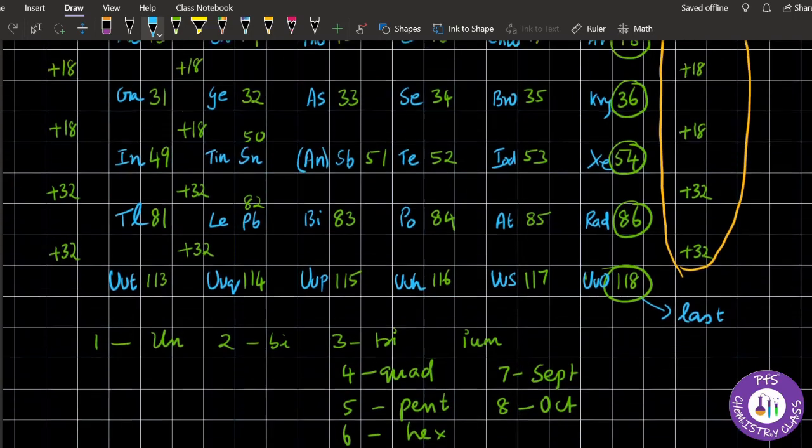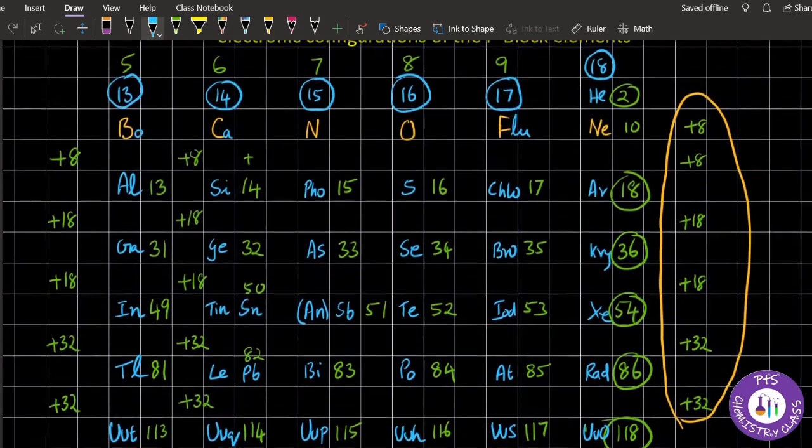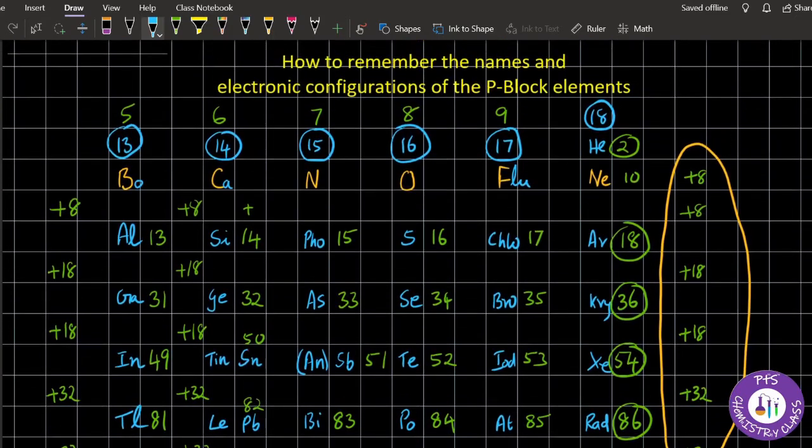Okay, so I will repeat once again for clarity purpose. So this will be Boron family: boron, carbon, nitrogen, oxygen, fluorine, and neon. Then group 13 is baguette: boron, aluminium, gallium, indium, thallium.